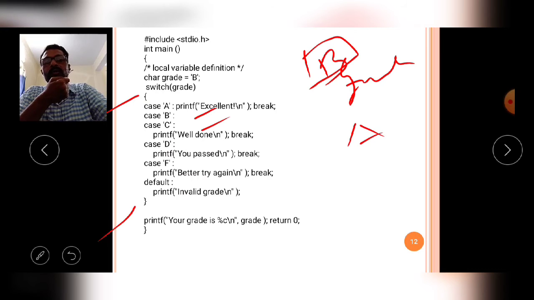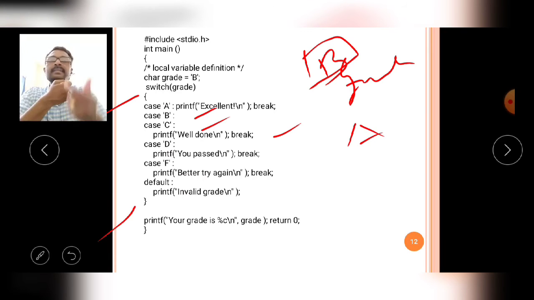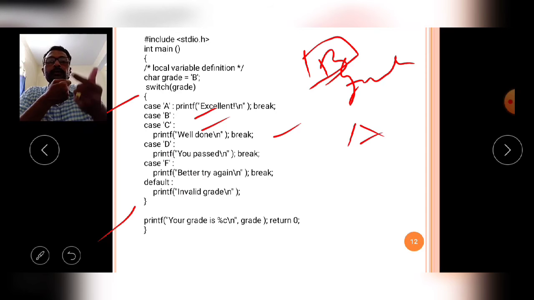Okay, that means you may club multiple cases with different values but containing the same group of statements. Same block, like that only you can club. Clubbing is possible in the switch statement, meaning multiple cases have the same execution block. You need not repeat it each and every time. Simply write all the cases at the top, and at the bottom of all the cases, simply write the common block of those cases.